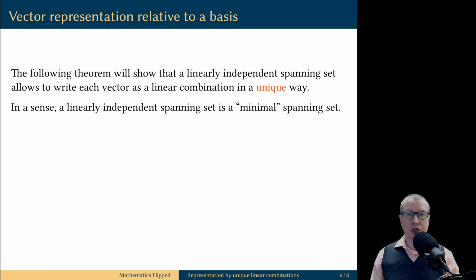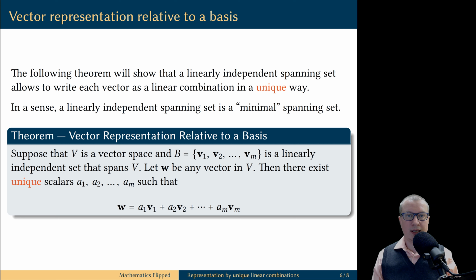Now, we are ready for the general statement that if you have a spanning set that is also linearly independent, then every vector can be expressed as a linear combination in a unique way. Intuitively, for now, you can think of a linearly independent spanning set as the optimal, minimal spanning set. It contains just enough information to construct all other vectors in the set, and it does not contain any excess baggage. Let's state and prove the main result of this video.